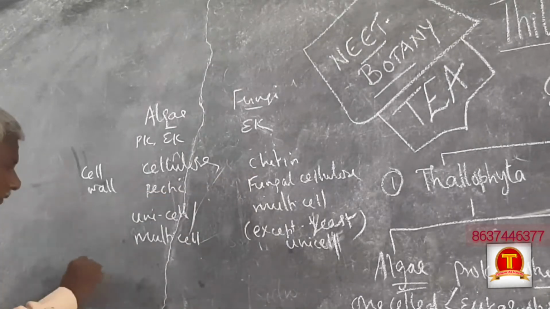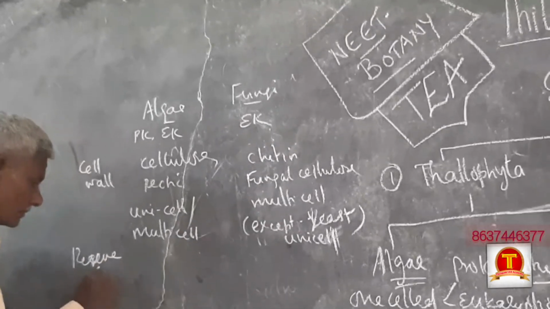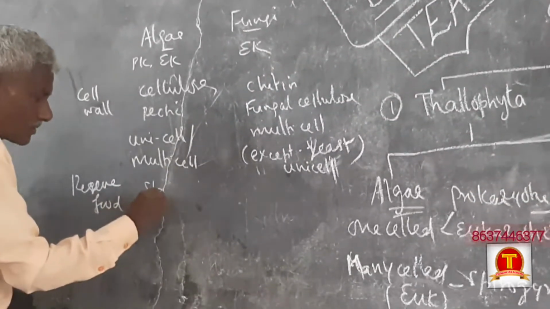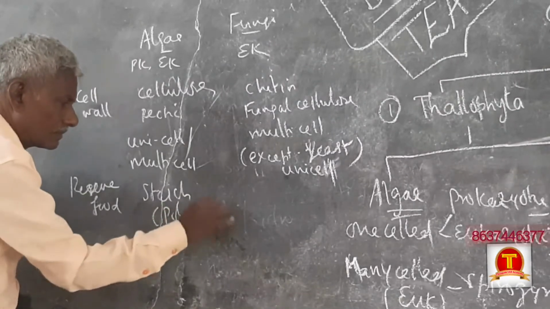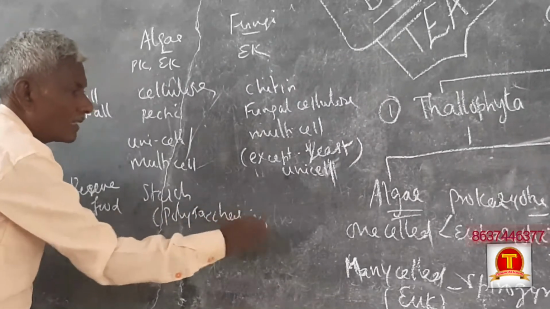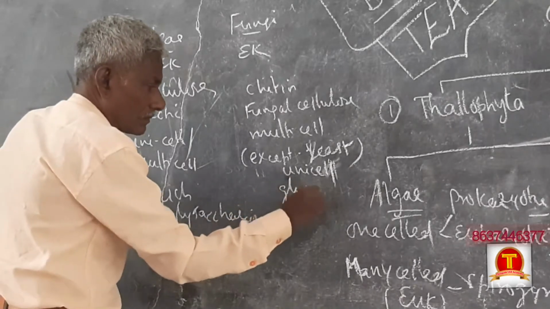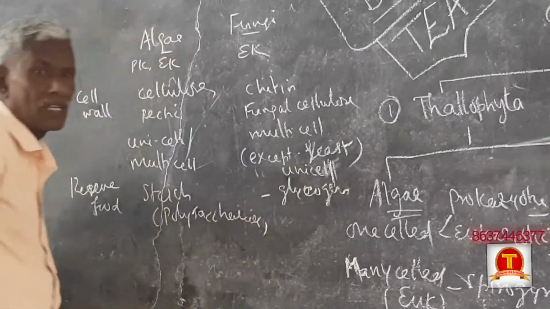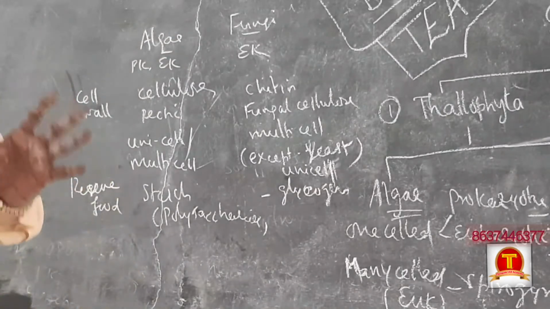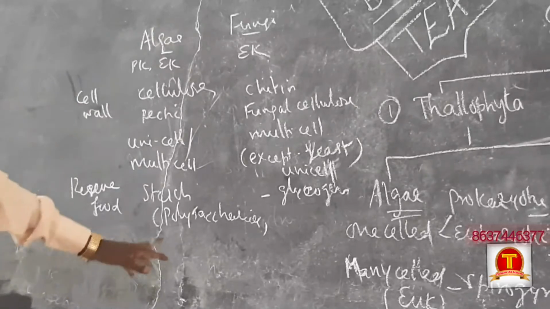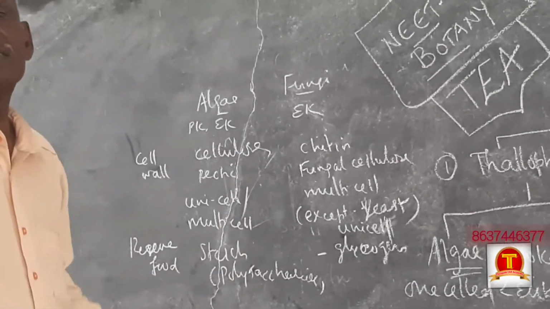And reserve food is starch, a polysaccharide. Here reserve food is glycogen. Like animals and bacteria, fungi have reserve food as glycogen, whereas algae have starch.